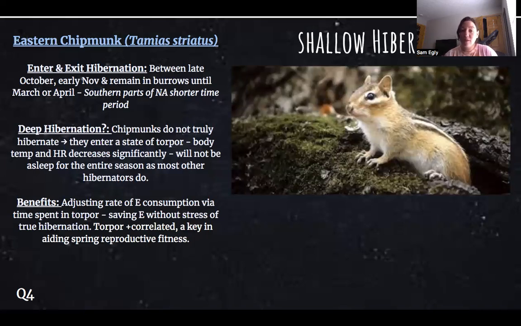They do not truly hibernate. They enter a stage of torpor, in which the body temperature and heart rate decrease, but they will not be asleep for the entire season. They get up every few weeks, defecate, leave, and whatnot. So the benefit is adjusting rate of energy consumption via time spent in torpor, saving energy without the stress of true hibernation. And then the torpor is actually positively correlated to aiding spring reproductive fitness.